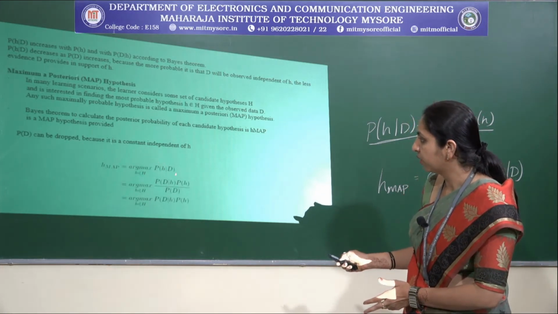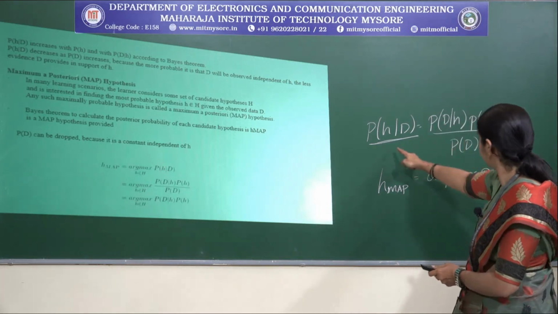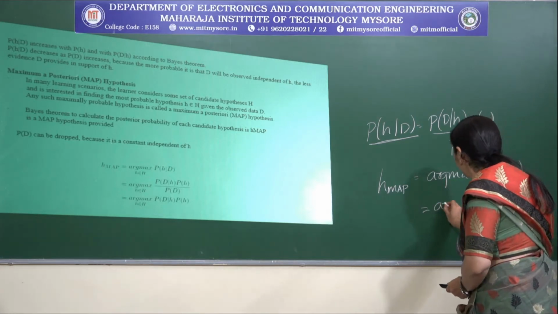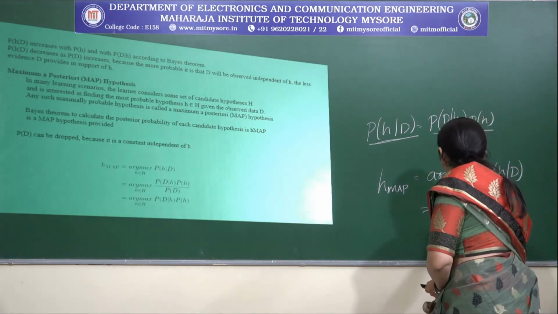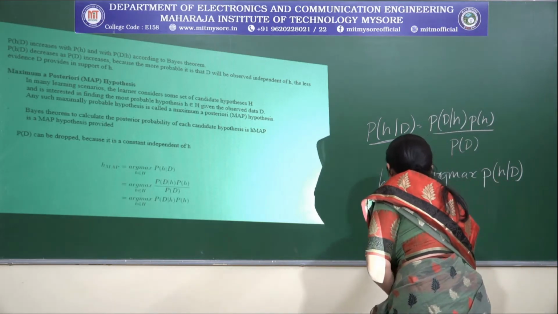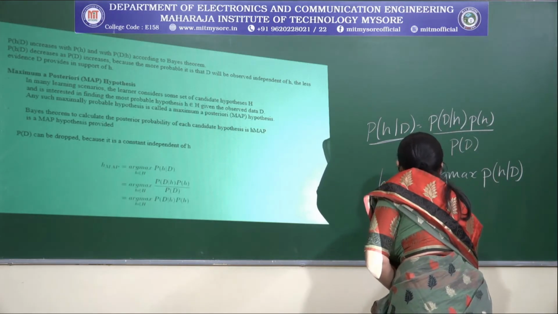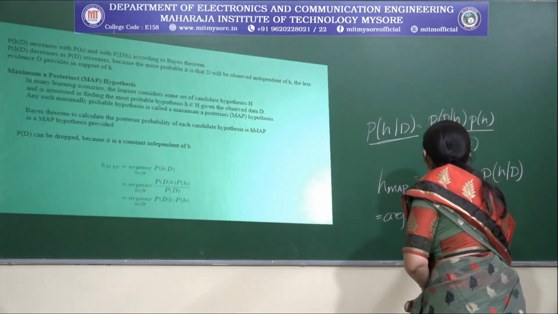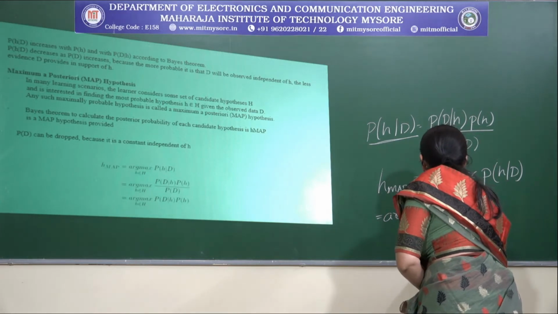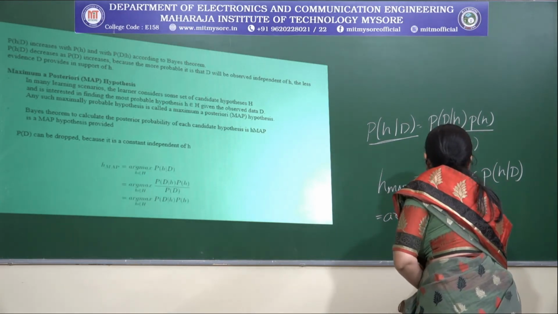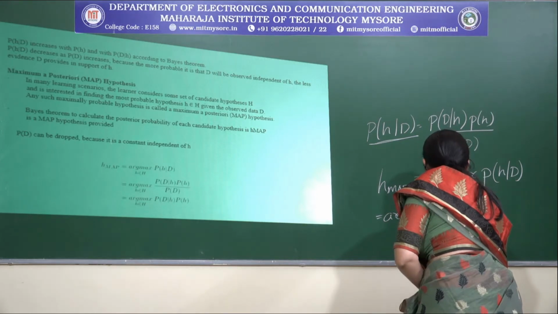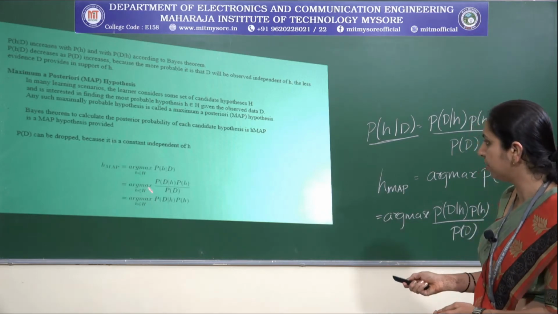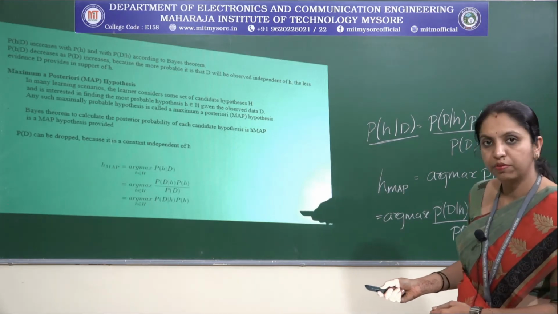If we try to expand this equation, because we know it, then we can write this as argmax of, substituting this part here, probability of D given H, probability of H, divided by probability of D. You can see the same equation here, and later probability of D can be dropped.